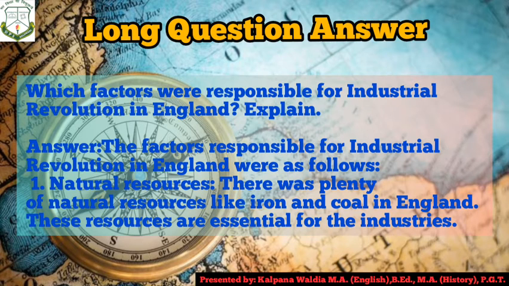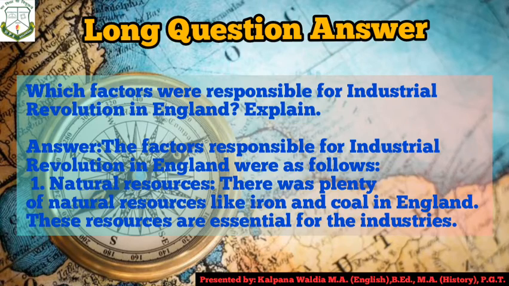So let's begin with the first point, that is natural resources. If you have seen the videos, you might have observed that England was rich with coal mines and iron mines. So we will start with this. There were plenty of natural resources like iron and coal in England, and these resources are essential for the industries. From iron ore, several products were being made, whereas coal is used as fuel in the industrial areas. So in this manner, we have covered the first factor, that is natural resources.